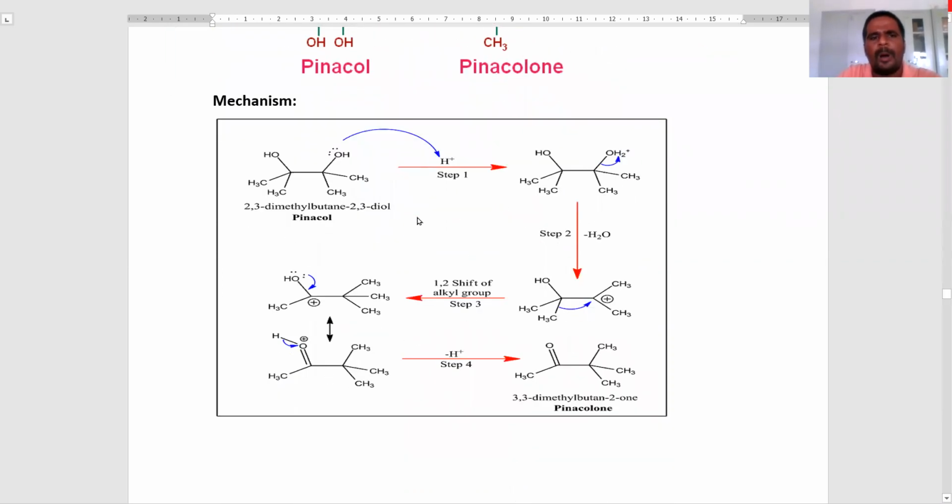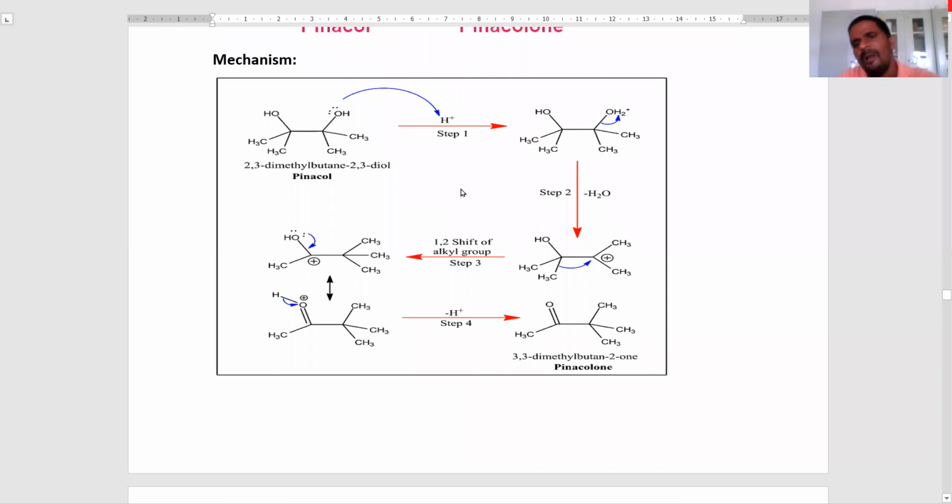Now see the mechanism of how pinacolone is formed. This mechanism involves four steps. This is the pinacol, and first of all, protonation takes place. The oxygen atom picks up a proton to form an electron-deficient intermediate. From this intermediate, elimination of the water molecule takes place to form the tertiary carbocation.